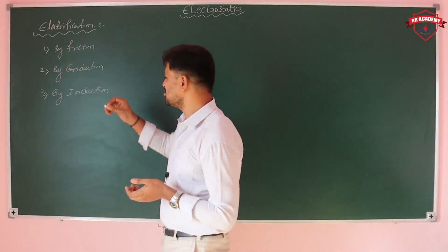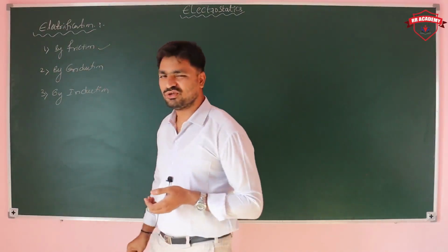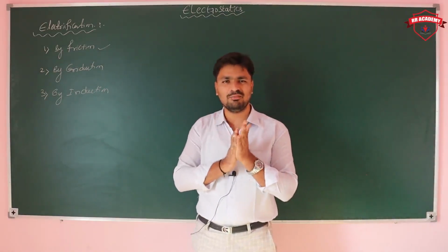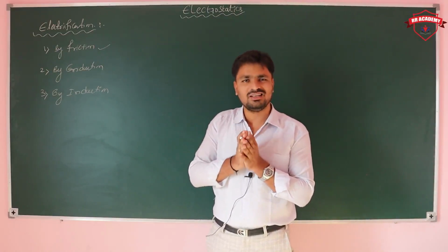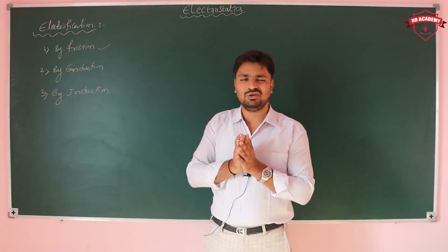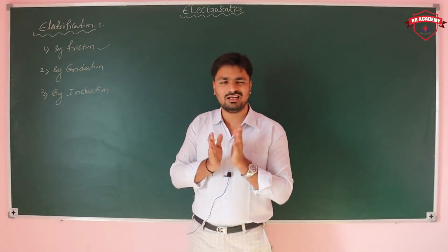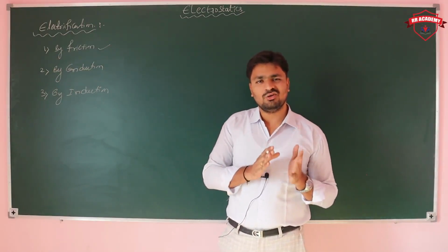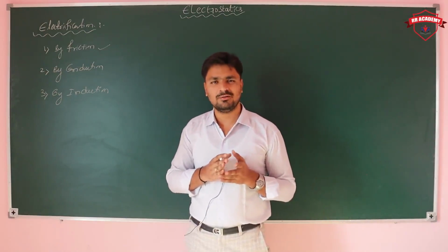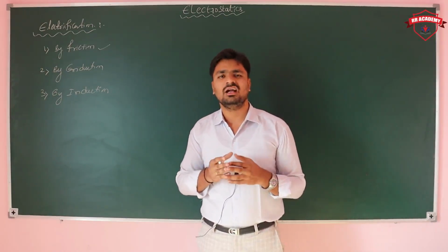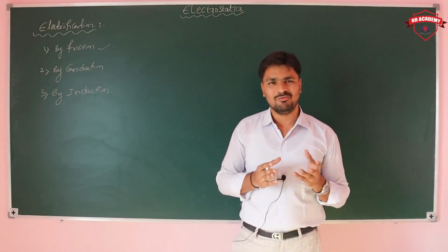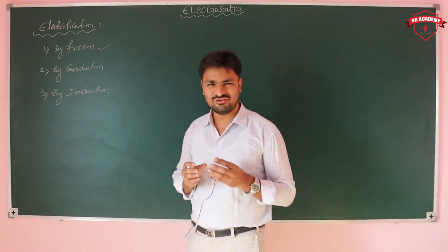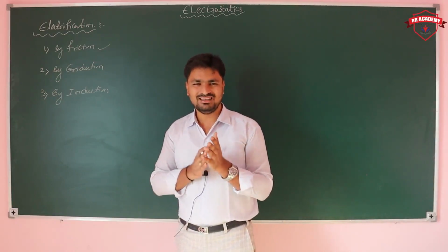Electrification by friction is nothing but two uncharged bodies being rubbed together. Due to the transfer, electrons move from one body to another body. Then the donor becomes positively charged, and the acceptor or receiver becomes negatively charged. Friction is simply rubbing.